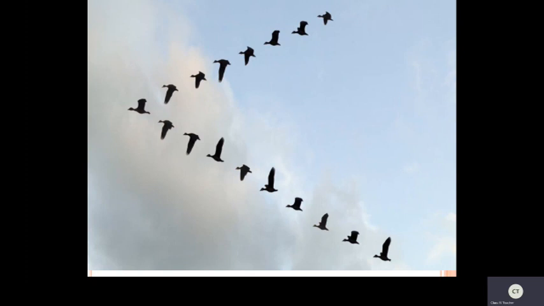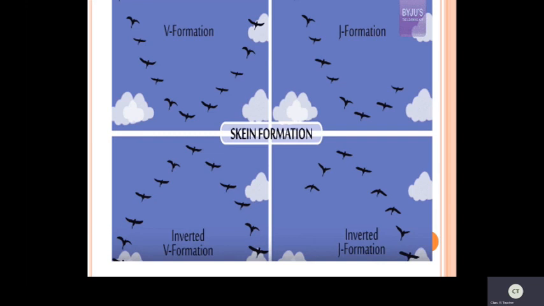In order to resist the air. So to resist the air, they fly in the form of a V shape. Now see V shape formation, J shape formation, inverted V shape formation, inverted J shape formation. Have you seen all those? These are some of the patterns in which birds fly.